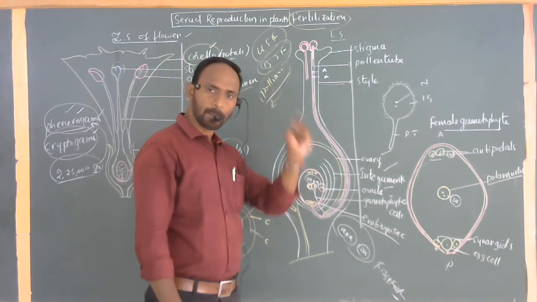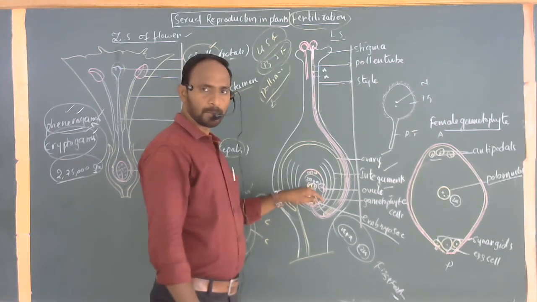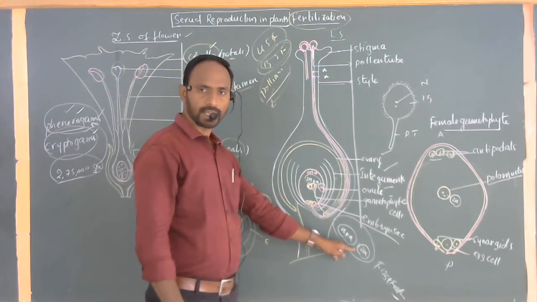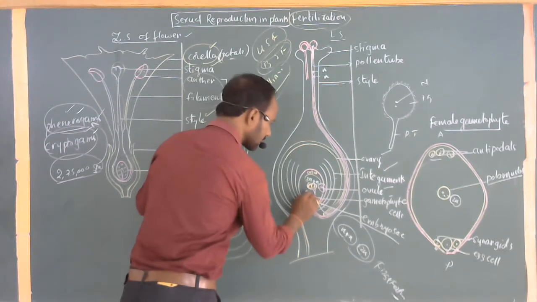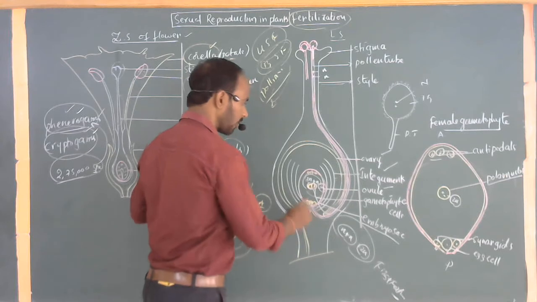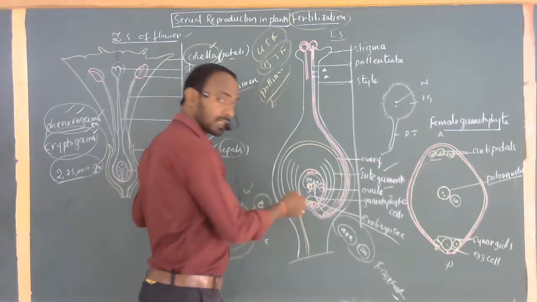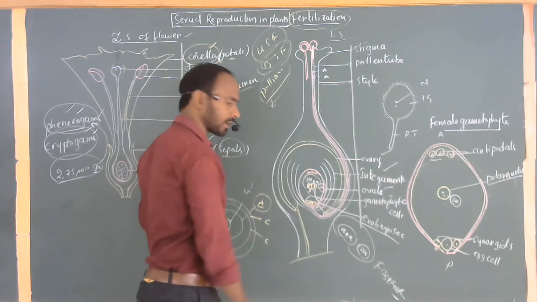Before fertilization, the diploid condition is the polar nuclei. After fertilization, the diploid condition is the zygote. This is commonly the endosperm nucleus for the growing embryo. This endosperm gives protection and supplies nutrients to the zygote.